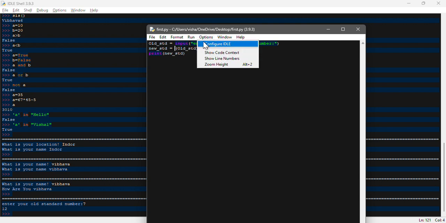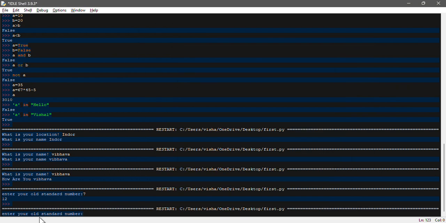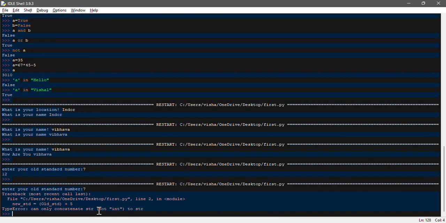Suppose I remove this int over here, save it and run it. Definitely we will face an error, because if I give the input, it will throw this error, because this is where I haven't declared the data type. I know I have said previously that Python is a smart language and will understand the data type itself, but that is for the simplest programs.